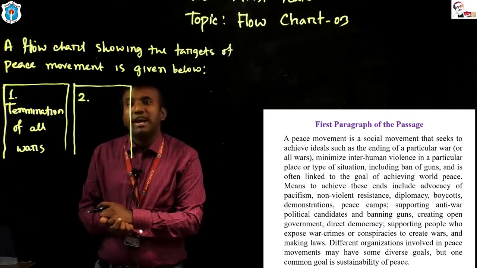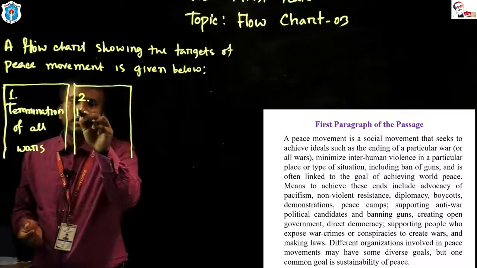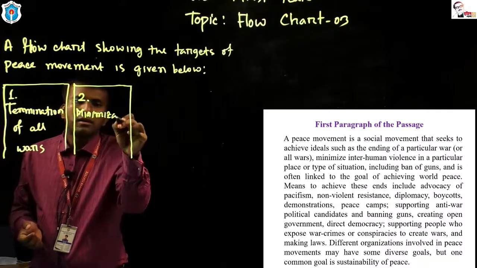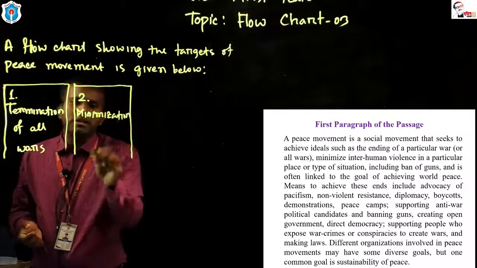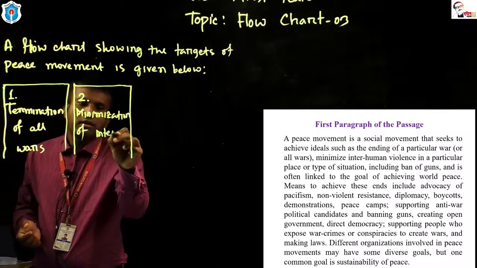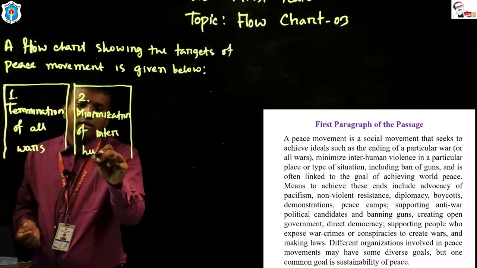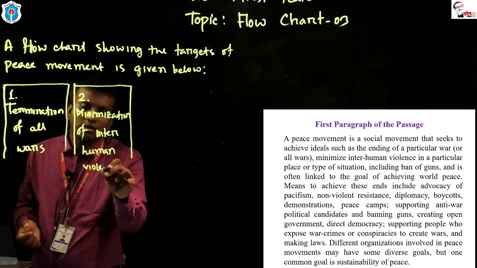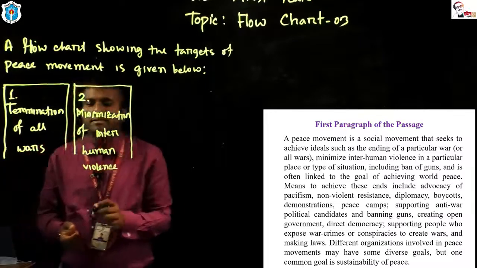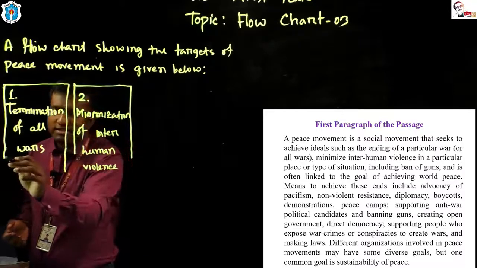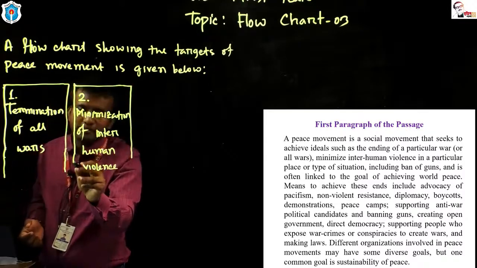How can we write it? We can write: minimization of interhuman violence. Minimization of interhuman violence. We have got the second answer, dear students.